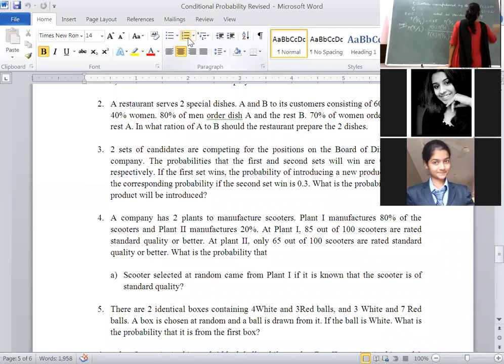What is the formula for Bayes theorem? Ei given A, where A occurs in conjunction with one of the n mutually exclusive events. Here we apply the same to the plants problem: probability of Pi into probability of S given Pi. Whatever numerator you get, write it down as it is. Here you have identified how many plants? Two plants. That's why it is summation with i running from 1 to 2. Substitute i as 1, then you get this value. Substitute i as 2, then you get this value. Clear?